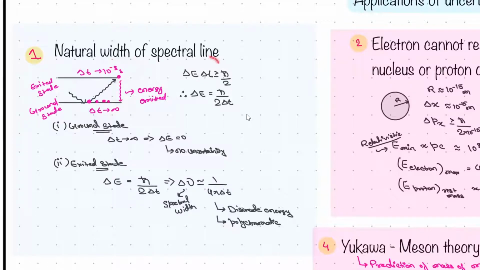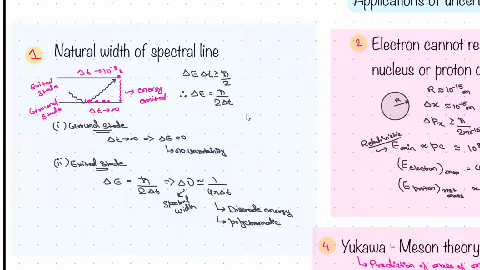So using the uncertainty relationship, if you put it here, you will get energy is equal to h cross by 2t, and E is what? H into delta nu. So delta nu will be what? 1 upon 4 pi delta t. So if you put the delta t here, right, you will get the spectral width. 1 by 4 pi is constant, delta t you know, 10 power minus 8, so it will become 10 power 8 upon 4 pi, right? So this is the spectral width that we will get.